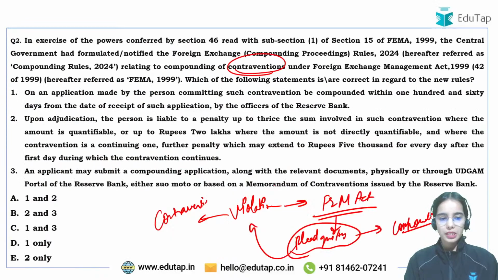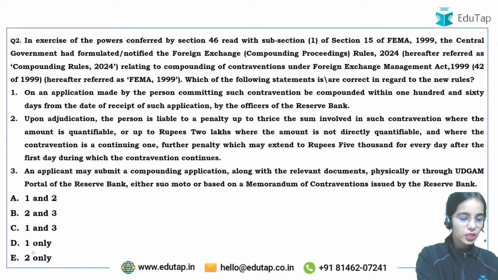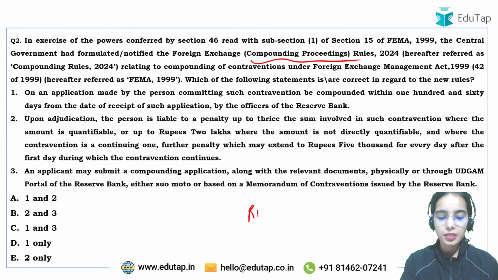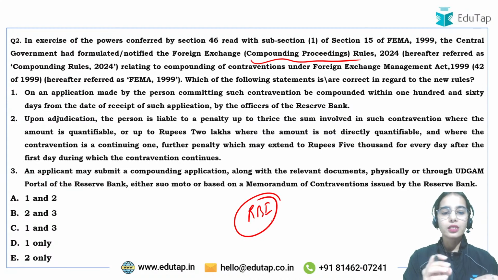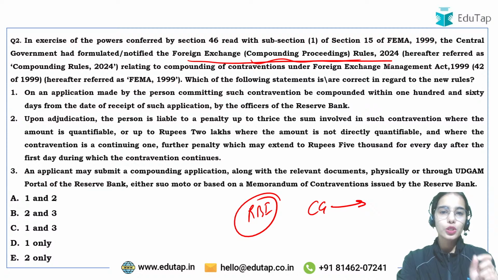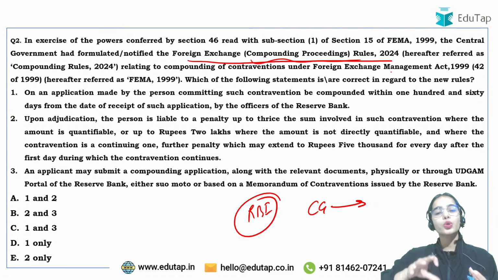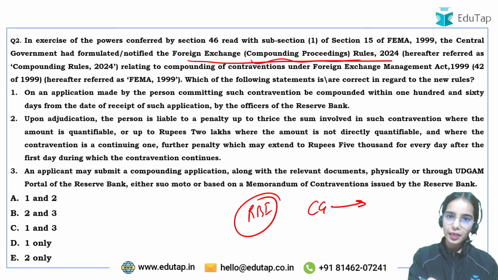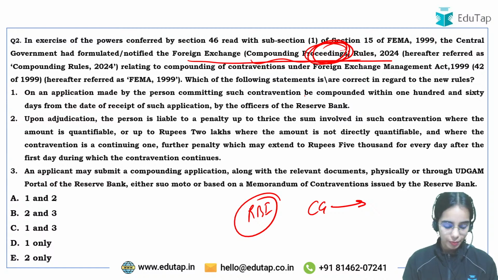Okay, so this is the basic idea of how the compounding proceedings will happen under the Reserve Bank of India. For that, the Reserve Bank of India has released the complete guidelines. Okay, so the central government has released the new Foreign Exchange Compounding Proceedings Rules of 2024 that have superseded the 2000 rules and regulations, and now under these rules, the compounding proceeding will happen.